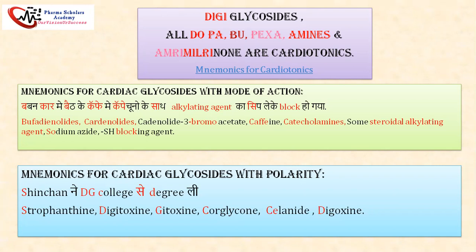For beta adrenergic receptor, you can consider all dopas. For the phosphodiesterase, you can just remember the word none. By using it, along with amrinone and milrinone, you can easily remember all the drugs.